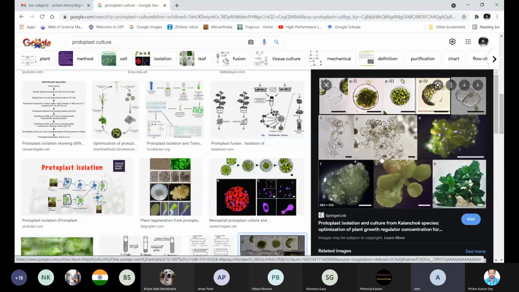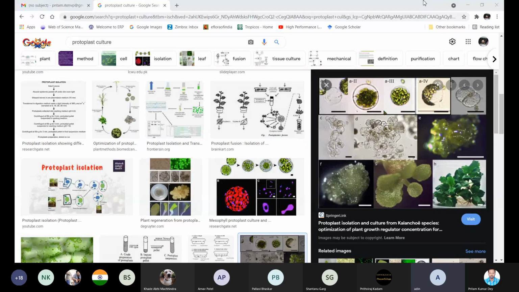There is another interesting observation with protoplast. Suppose you isolated protoplast of plant X and protoplast of plant Y. You can bring these two protoplasts into one test tube and add certain fusogenic agents, some sort of gum or enzyme. These two protoplasts can fuse and make a single one. So essentially, you are fusing two cells together and making one cell. What will happen as a result of that?